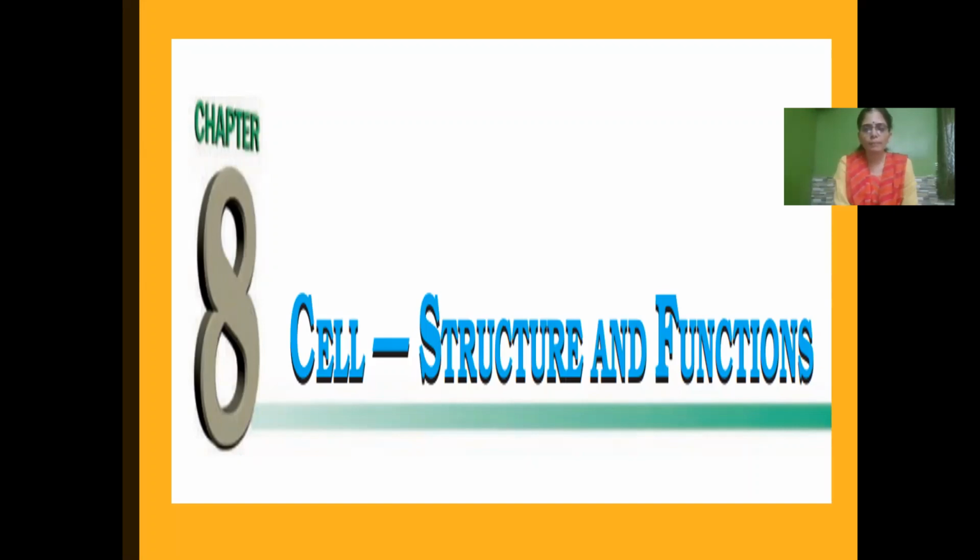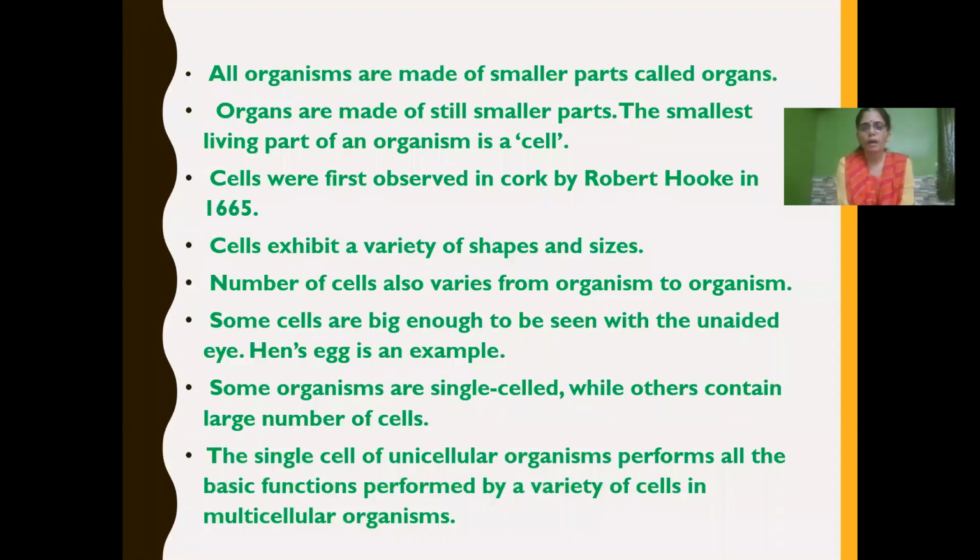Let's continue our chapter, cell structure and functions. Till now we have learnt that all organisms are made of smaller parts called organs. Organs are made of still smaller parts, and the smallest living part of an organism is called a cell. Cells were first observed by Robert Hooke in the cork bark of a tree in the year 1665.